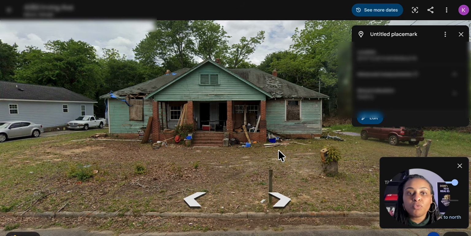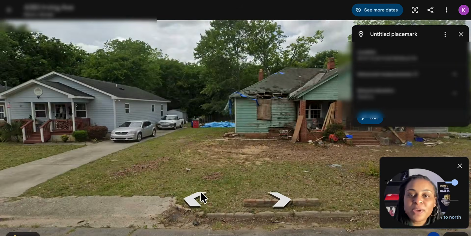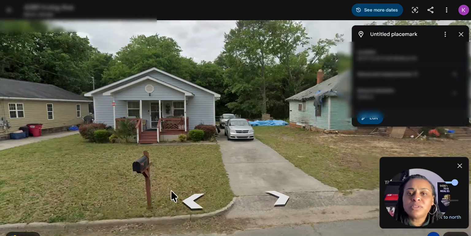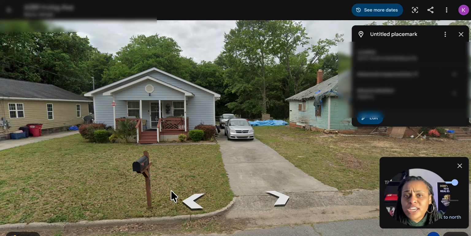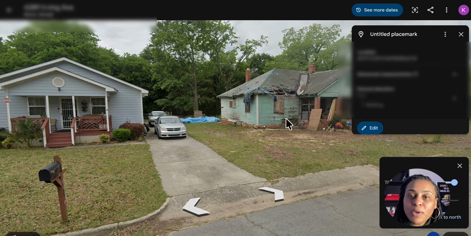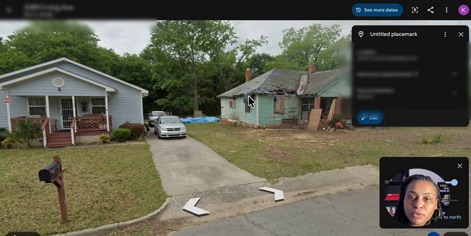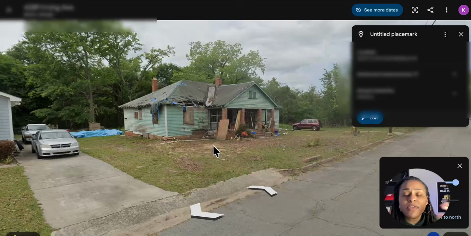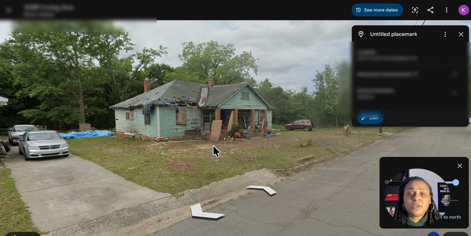And as you can see, the roof looks like it needs some work, some help, okay? So we both agree, you at home and myself included, that it needs some work. Now, of course, this is the part where I say you do your own due diligence on each and every property that I discuss or method that I discuss with you. However, I did want to mention this one because you can see the remnants of the blue tarp here, and you can see the blue tarp in the back of the yard. So I'm only assuming that they had the blue tarp here over this hole to patch things up. Now, whether someone lives here or not, that is questionable. I don't know. I don't live in Macon, Georgia, and I don't invest in Macon, Georgia.